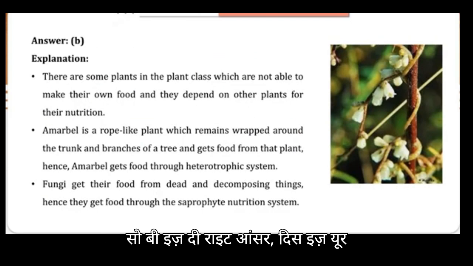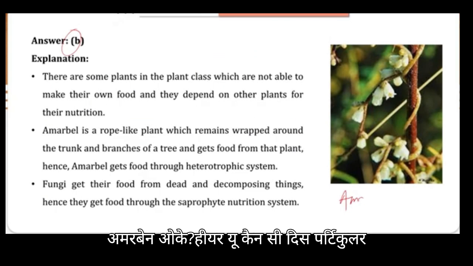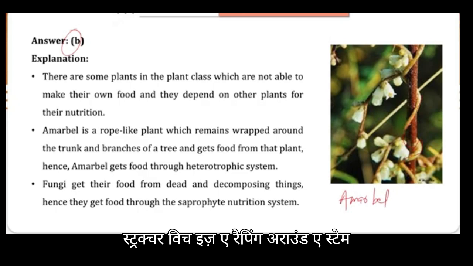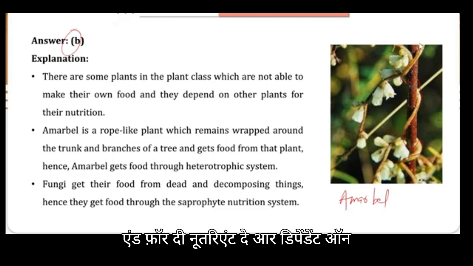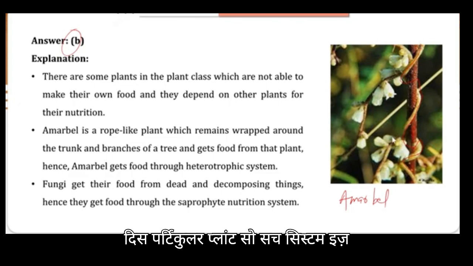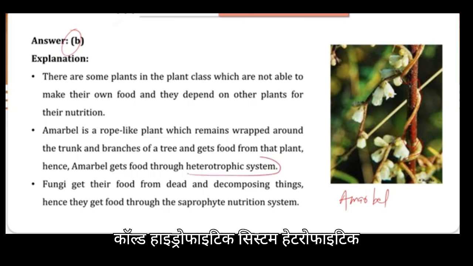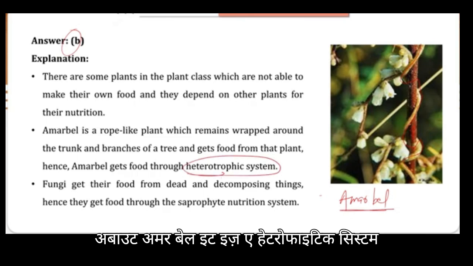Let's see the explanation over here. So B is the right answer. This is your amar bale. Here you can see this particular structure which is wrapping around a stem. These are amar bales. Basically, for support and for nutrients, they are dependent on this particular plant. Such a system is called a heterophytic system. So when we are talking about amar bale, it is a heterophytic system.